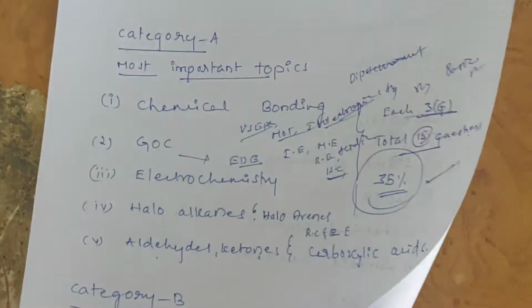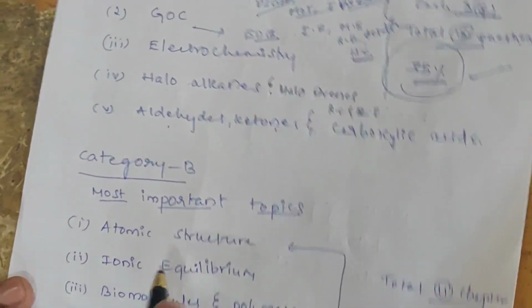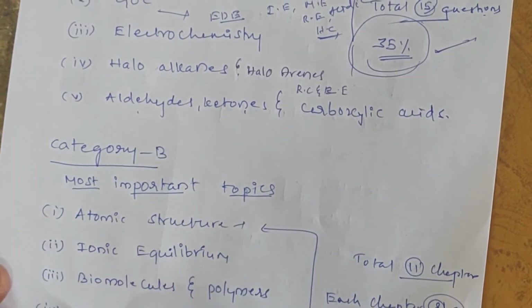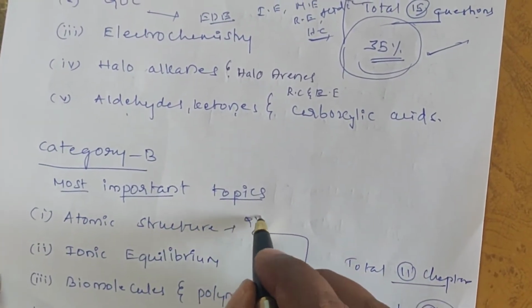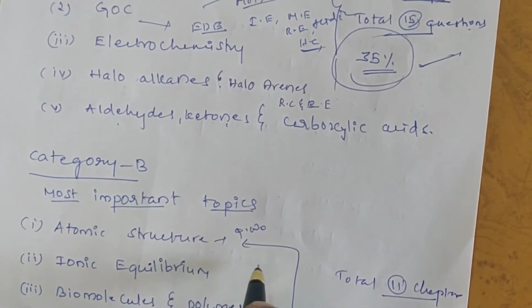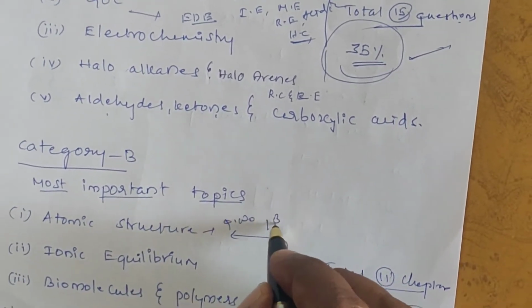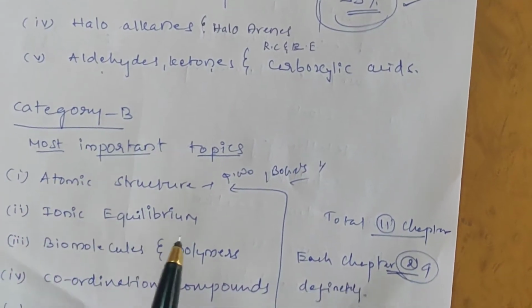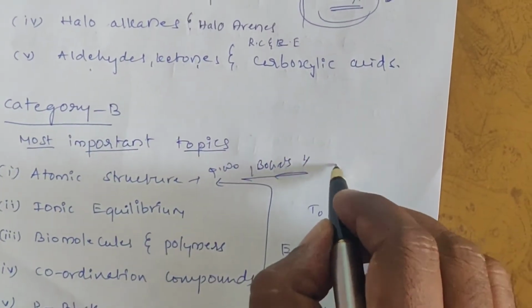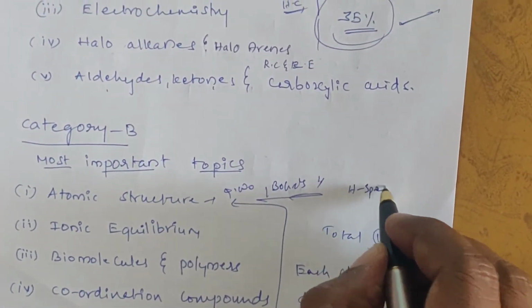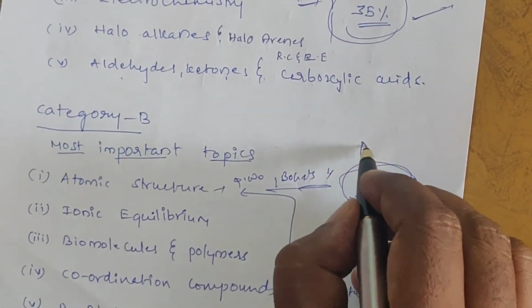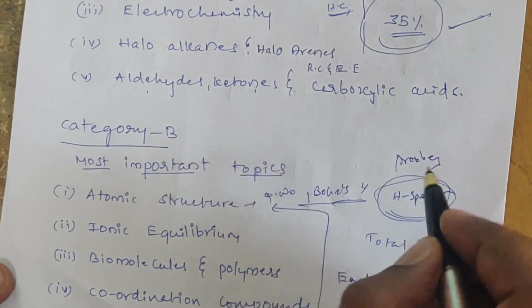What are the important topics? Mainly in atomic structure, for example quantum numbers, Bohr's theory, de Broglie theory concept problems. These are very, very important. Hydrogen spectrum problems are also asked. So keep it in mind, student.